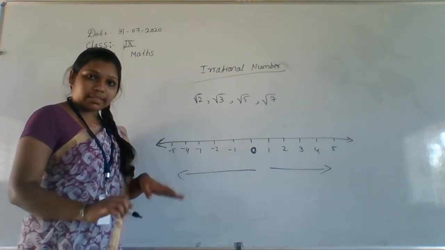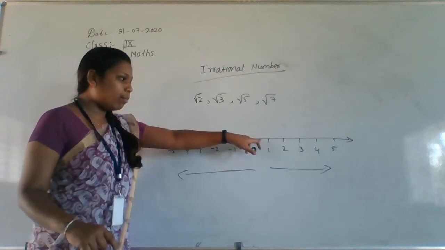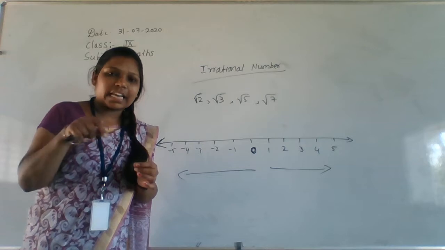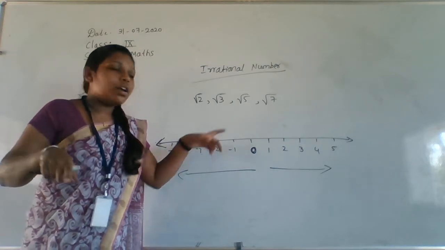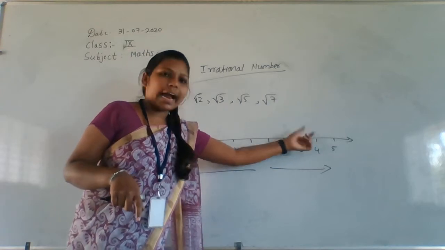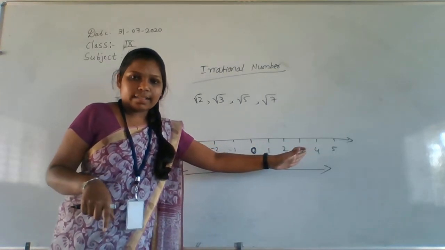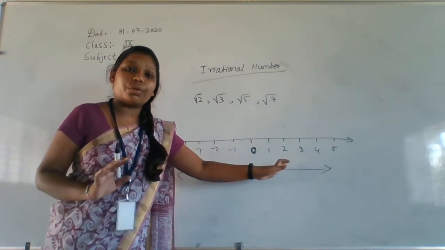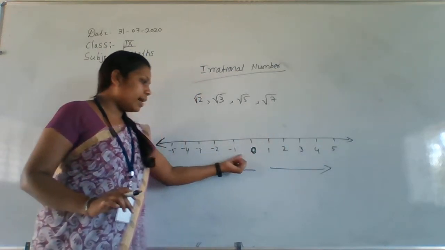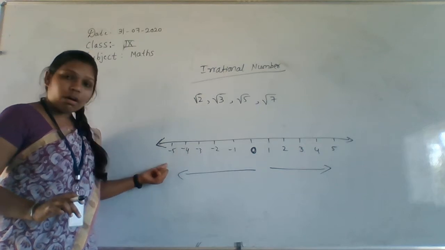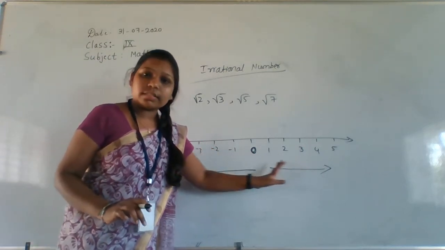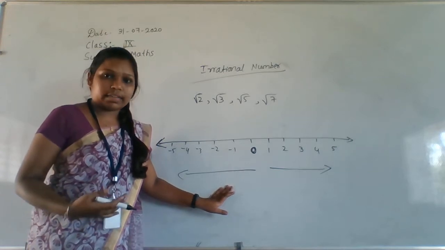Okay, you have to take the scale and draw that line and mark 1, 2, 3, 4, 5 like that. Because in your scale they have given 1, 2, 3, 4 like that, right? So you have to measure and for every 1 centimeter you have to mark and write the values. Otherwise it will not look good. So here 1, 2, 3, 4, 5 and here -1, -2, -3, -4, -5. Getting my point? Here are the positive numbers, here are the negative numbers.